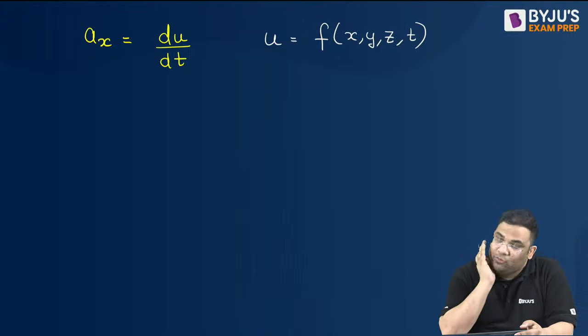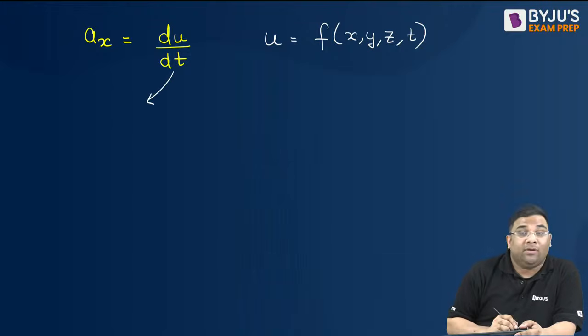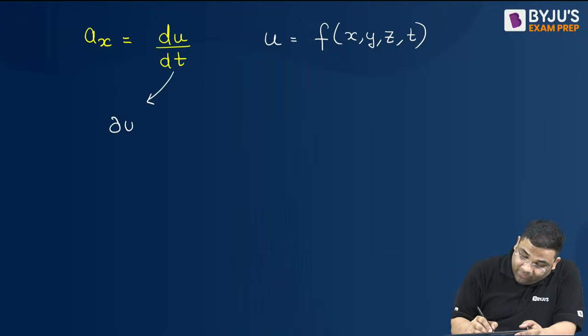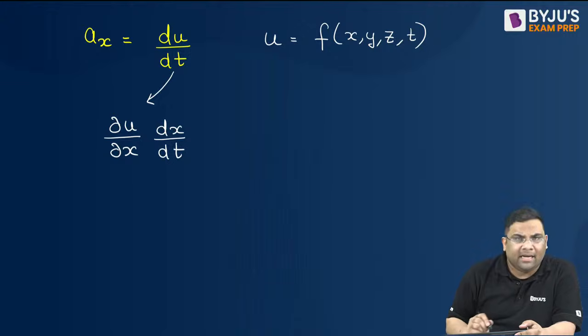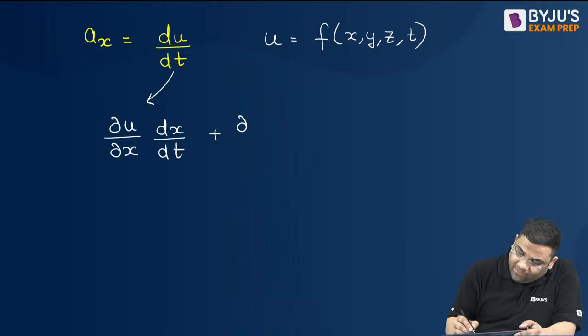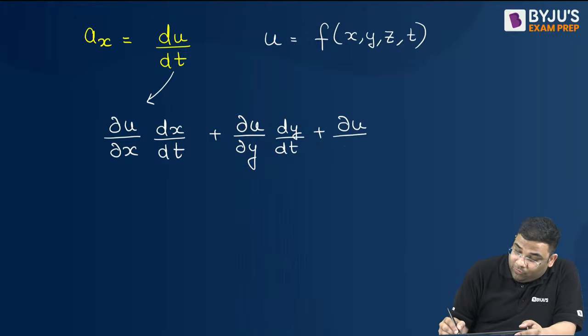So I can write this as the partial derivative of u with respect to x, then dx by dt, then the partial derivative of u with respect to y, then dy by dt, plus the partial derivative of u with respect to z, then dz by dt, and then the partial derivative of u with respect to time, then dt by dt.